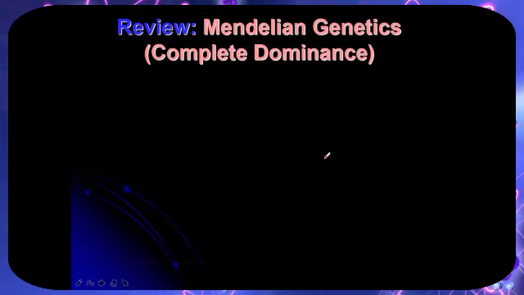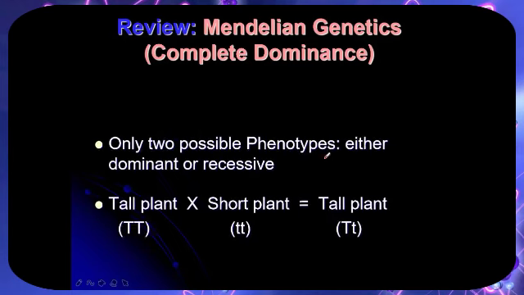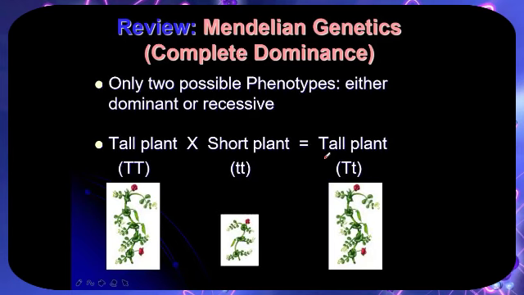Okay? Let's have a quick review of Mendelian genetics. Mendelian genetics was conceptualized by Augustinian friar Gregor Mendel, the father of genetics. In his study, he stated complete dominance, with only two possible phenotypes at that time: dominant or recessive. A good example is tall plant versus short plant.